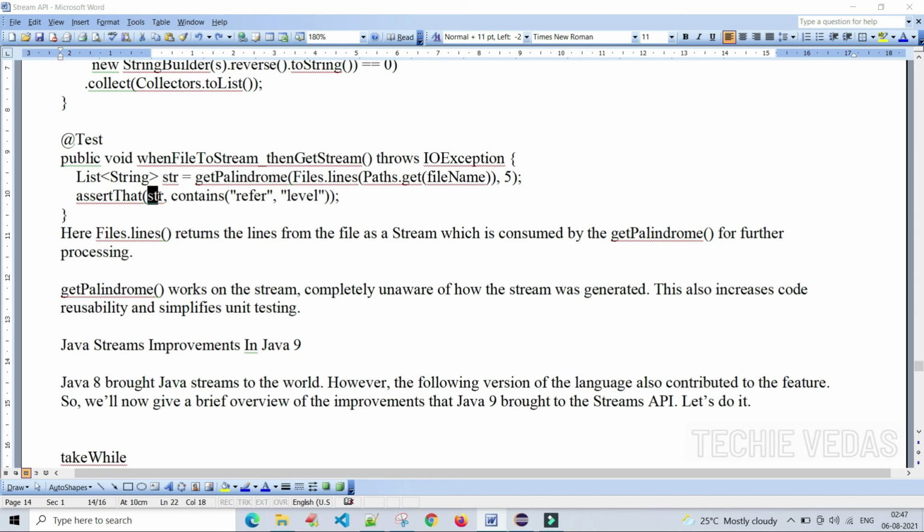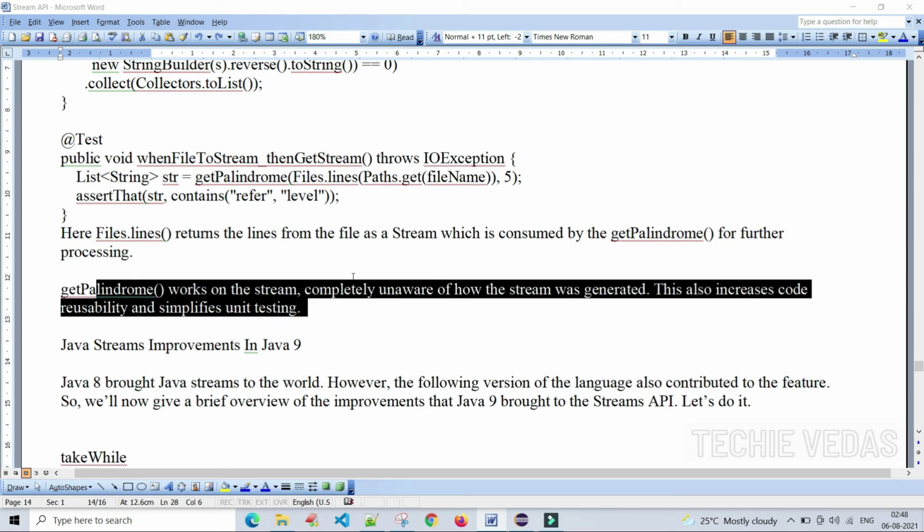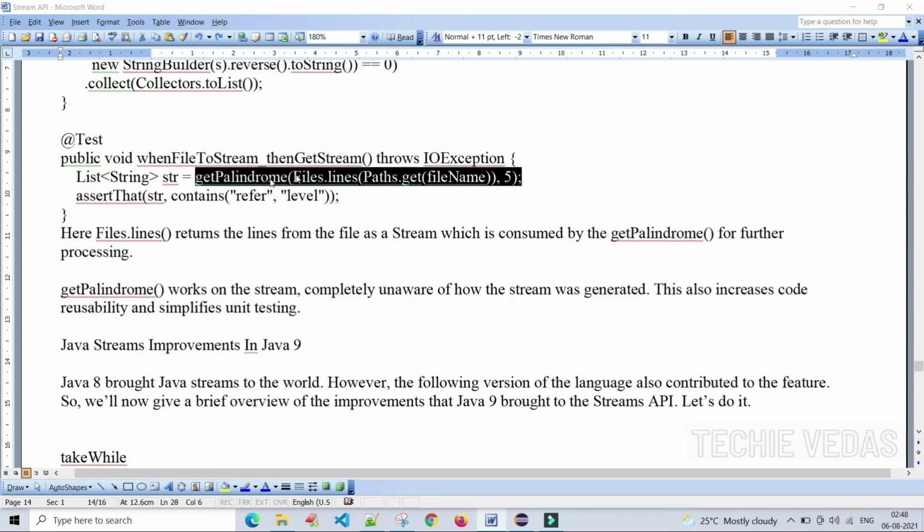The Files.lines method returns the lines from the file as a stream, as the method name itself says, which is consumed by the getPalindrome method for further processing. The getPalindrome method works on the stream, completely unaware of how the stream was generated. This also increases code reusability and simplifies unit testing. getPalindrome, this is very easy, right?